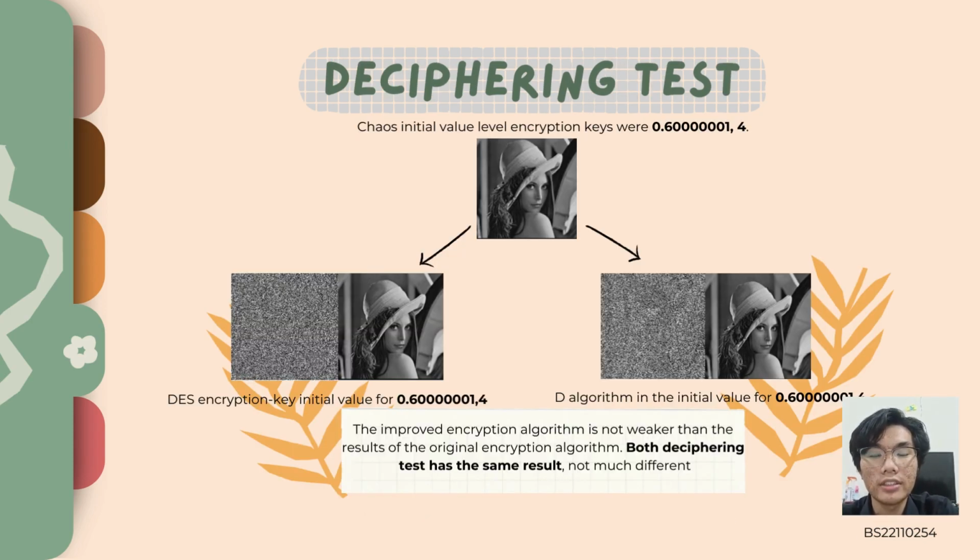So this is the deciphering test for both of the encryptions. As you can see, the left side is the improved encryption and the right-hand side is the original encryption. They really look alike and the results look the same. They don't have much difference.